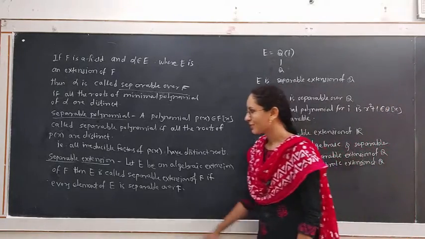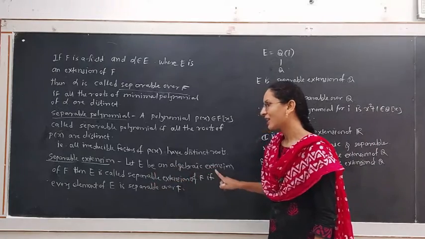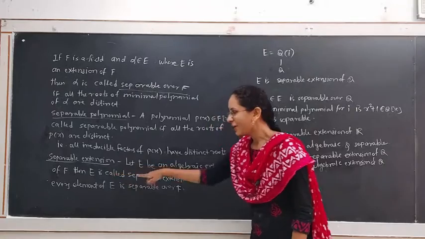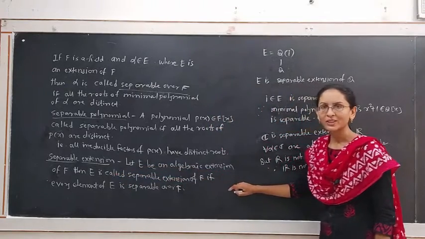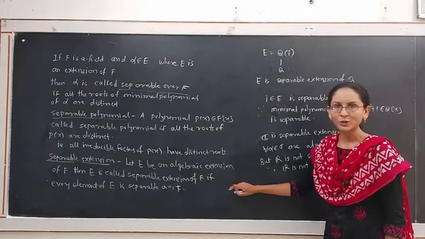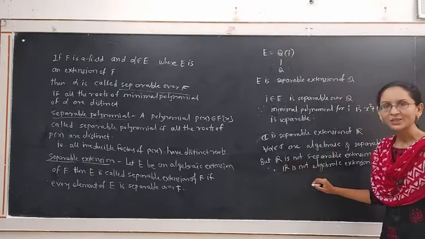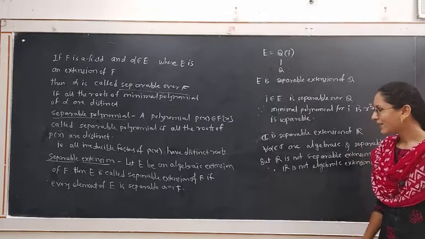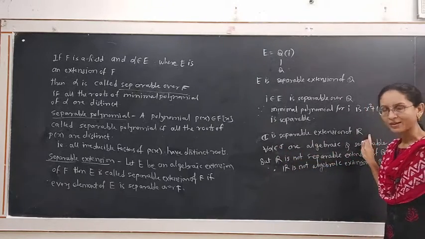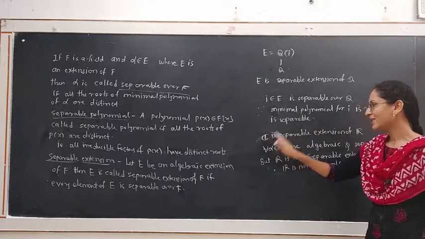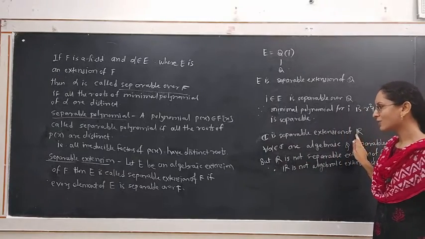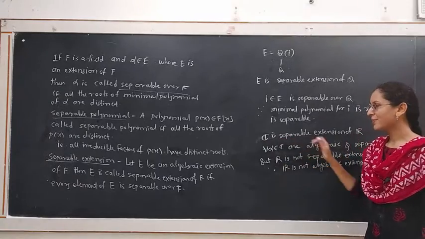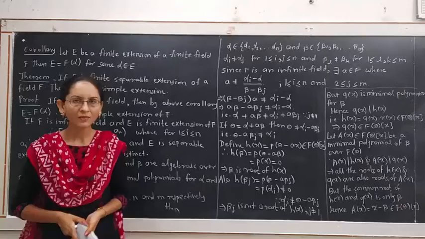What is the definition of a separable extension? An extension which is an algebraic extension for which every element of the extension is separable over F. Then E will be a separable extension of F. But here R is not an algebraic extension, therefore R is not a separable extension of Q. While C is a separable extension of R because every element of C is algebraic over R. Also every element of C is separable over R. Therefore C is a separable extension of R.